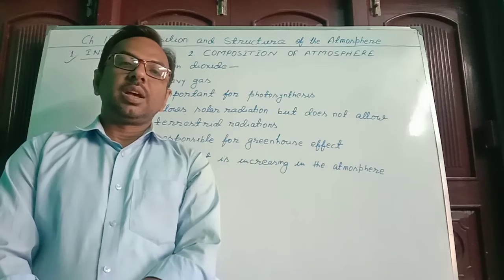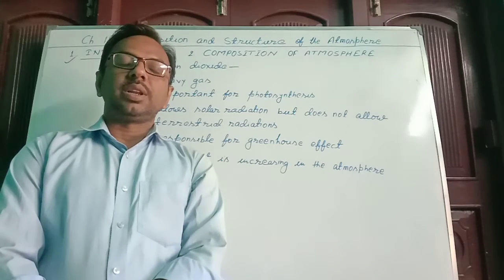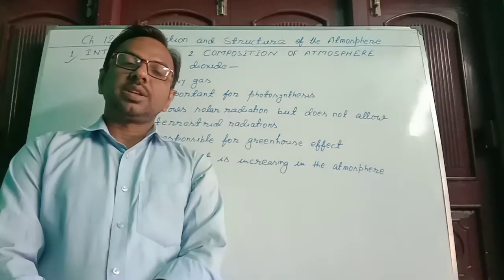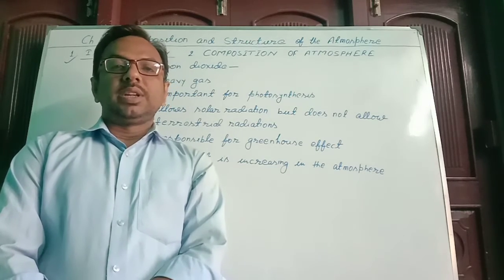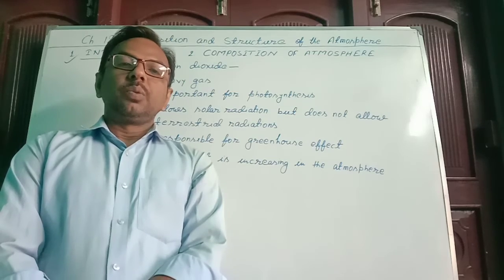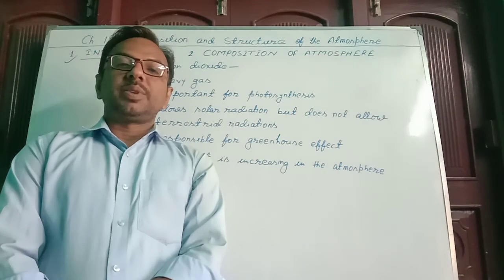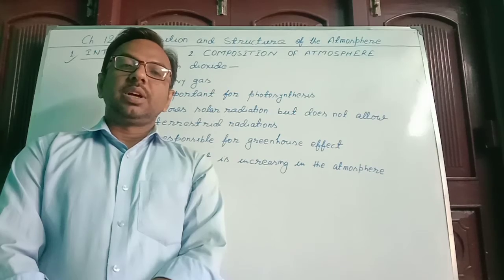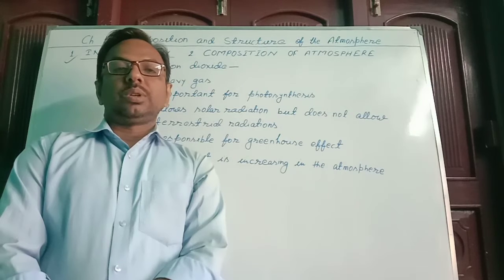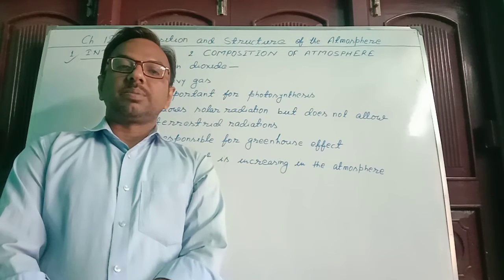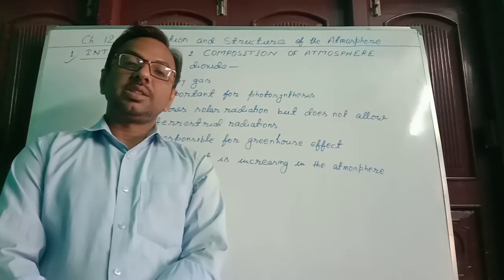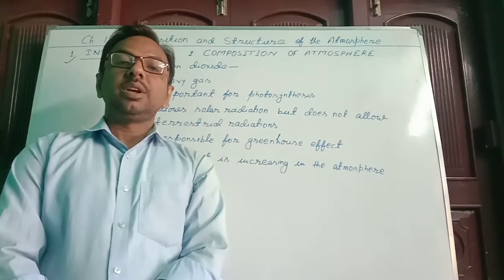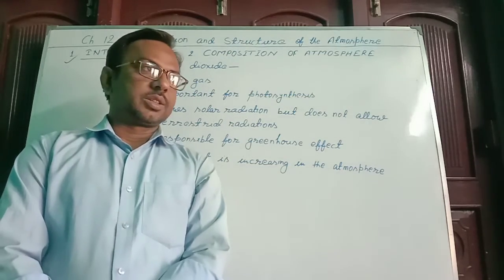Means this gas allows solar radiation. The rays those are coming from the sun, this gas allows those rays to reach the Earth's surface, but it does not allow terrestrial radiation. It means when those solar radiation is reflected back to the atmosphere, then carbon dioxide gas traps those rays nearby the Earth's surface. So we say it does not allow terrestrial radiation. Sentence is: it allows solar radiation, but it does not allow terrestrial radiation.